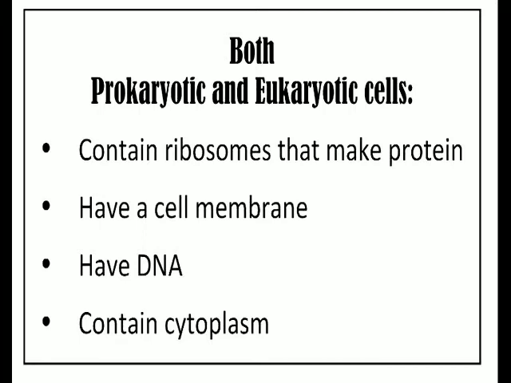Both eukaryotic and prokaryotic cells have a cell membrane, which is just the outer covering of the cell. Both of them have DNA, and DNA, we remember from the last unit, is made of nucleic acid, so both of them have nucleic acid. And they both contain cytoplasm, which is sort of like the jelly filling of a cell. It's a thick liquid that everything in the cell floats around in. It's the filler material.